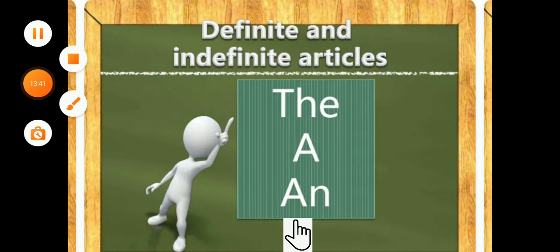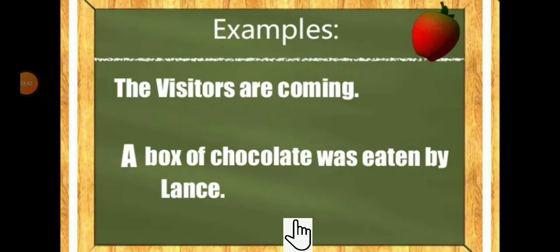Now let's begin with another slide. Definite and indefinite articles examples. Here we have some examples. The visitors are coming. Who are coming?